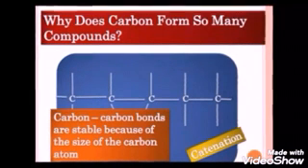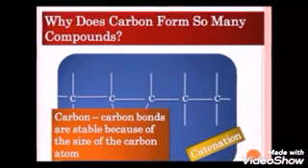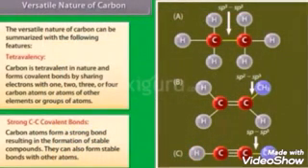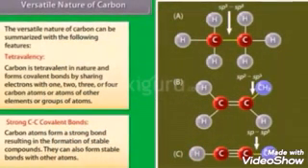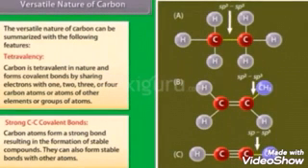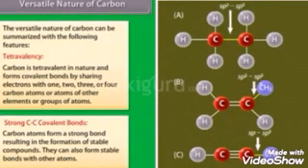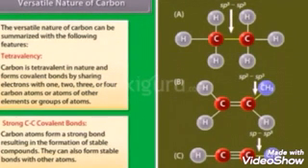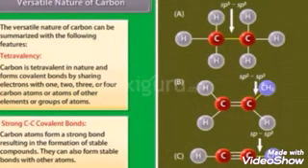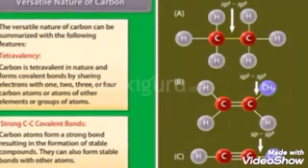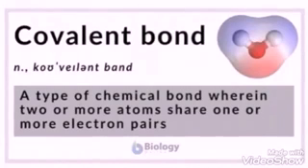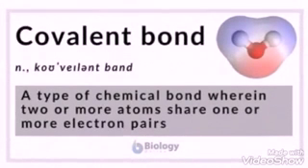Due to this tetravalent nature, carbon not only combines with other elements, it combines with itself to form a long chain of compounds. This self-linking property of carbon is catenation. So carbon is a versatile element due to these two properties, tetravalency and catenation, and all the carbon compounds remain stable due to their small size. One more element, silicon, that belongs to the carbon family, also shares electrons like this and forms compounds.